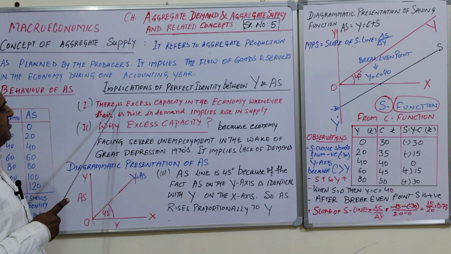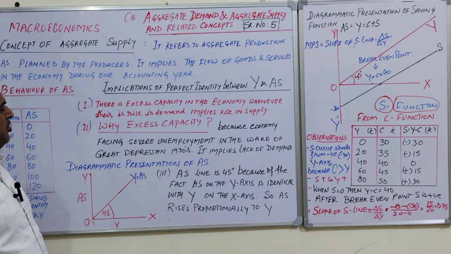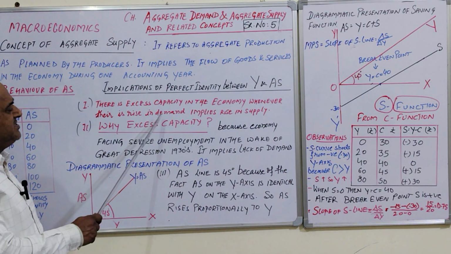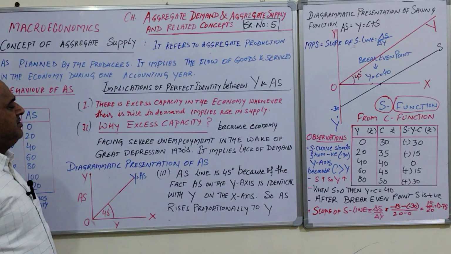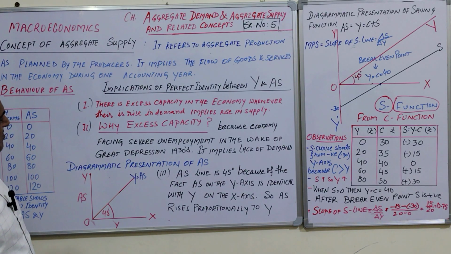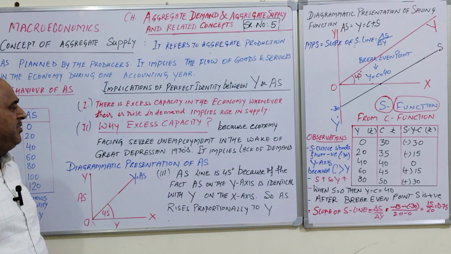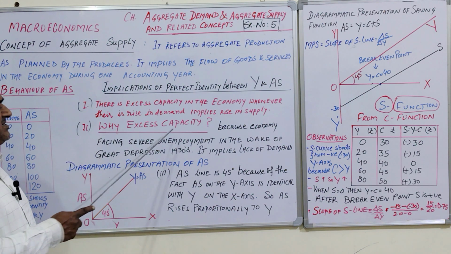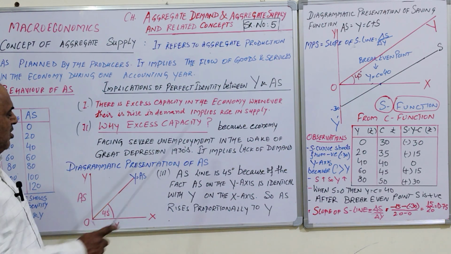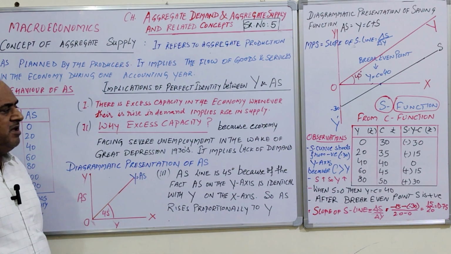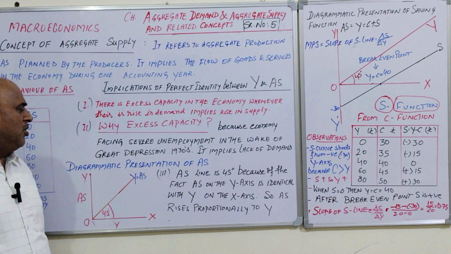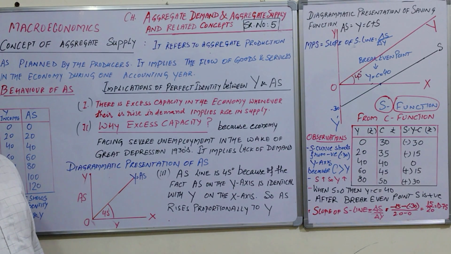First implication: there is excess capacity in the economy. Whenever there is a rise in demand, it implies a rise in supply. Excess capacity means an underutilized economy, where there is a lot of chance to do more production. Why excess capacity? Number 2, because the economy was facing severe unemployment in the wake of the Great Depression in the 1930s.